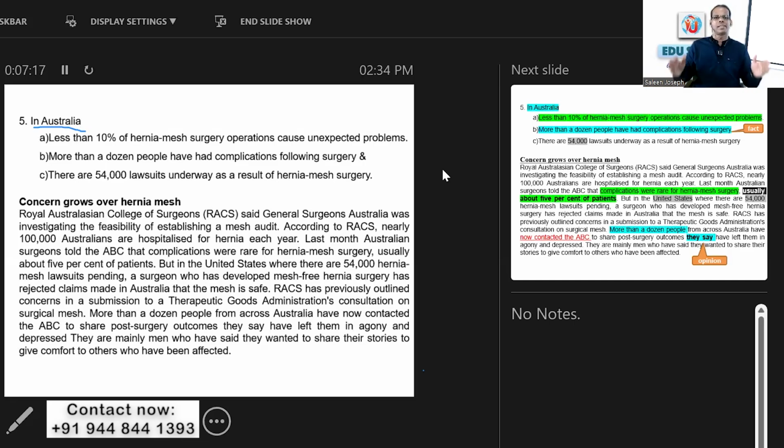When you use this strategy, if the answer options have numbers or percentages, just go to the text and identify the number. And if there is a country, or sometimes in the C part they will give some medical council or organization in the question stem, and below in the text there will be three or four councils: Australian Council, American Council, British Council. If the Australian Council is mentioned, you just swoop into that particular council and find out what number or percent is given there. So do you need to read the text again? No need. That is the correct answer.